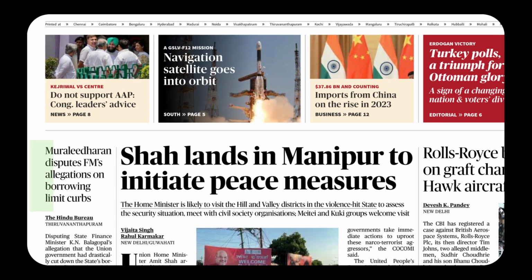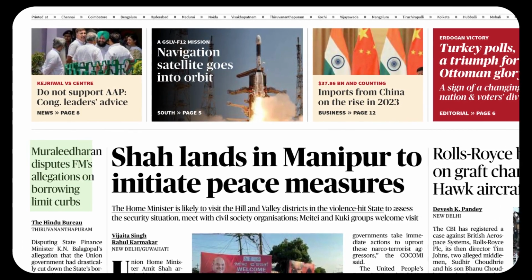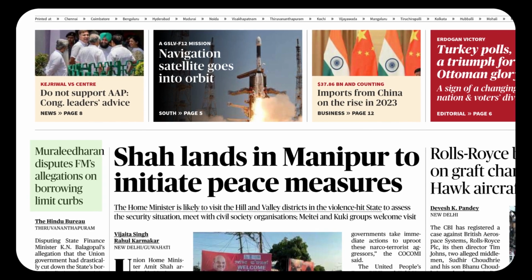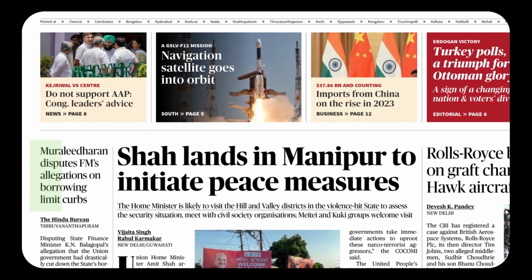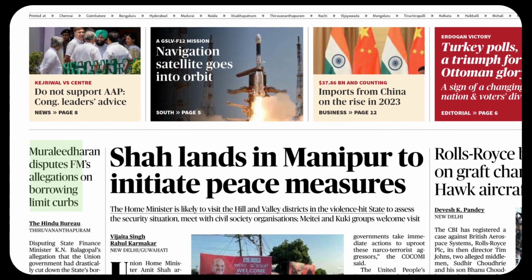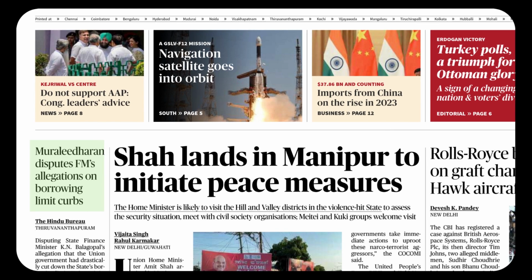Muralidharan disputes FM's allegations on borrowing limit curbs. Again, a lot of words. The doer is Muralidharan. We are talking about political news, the Union Minister of State for External Affairs, V. Muralidharan. Muralidharan disputes. We have another beautiful verb, dispute, a word with two syllables. Dispute. It's an argument or disagreement. So that is the noun meaning.